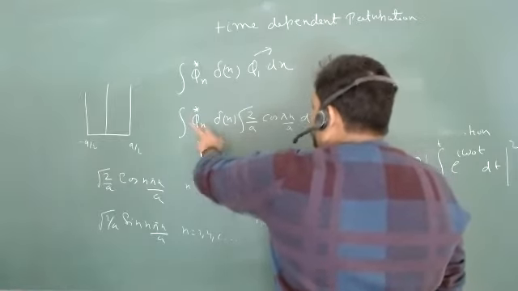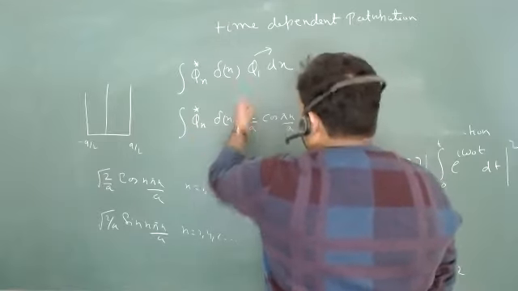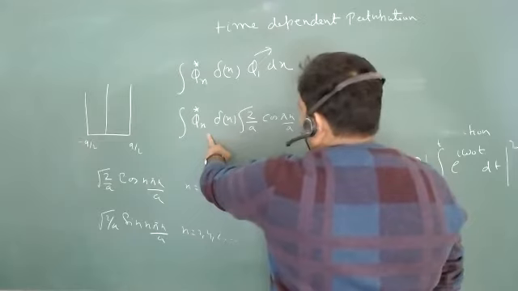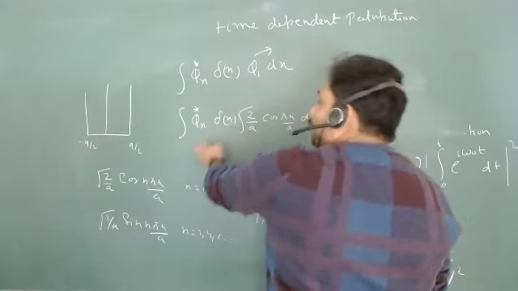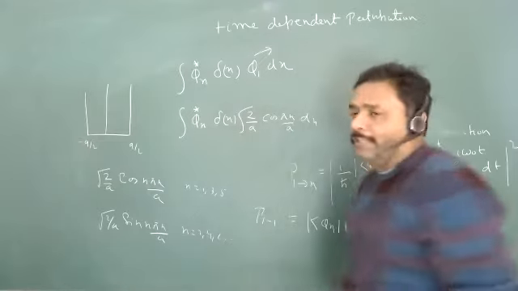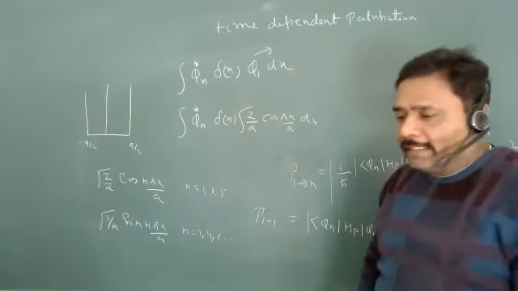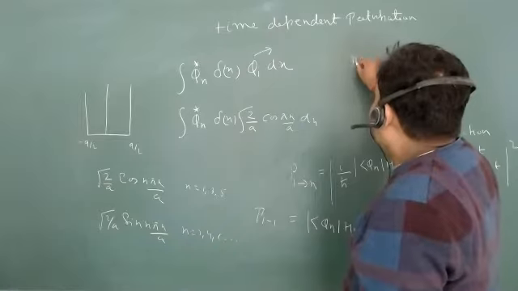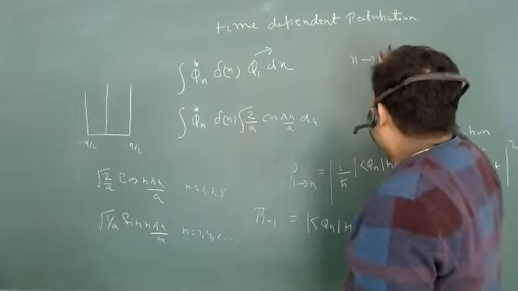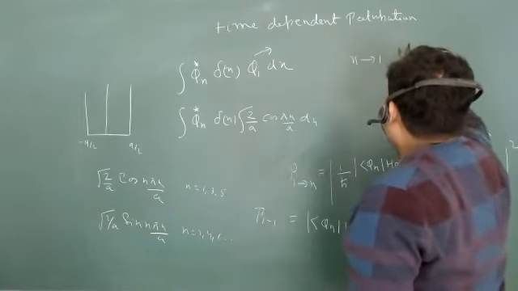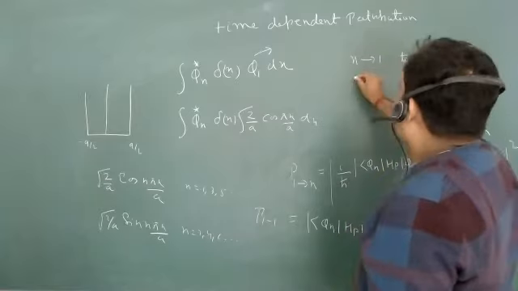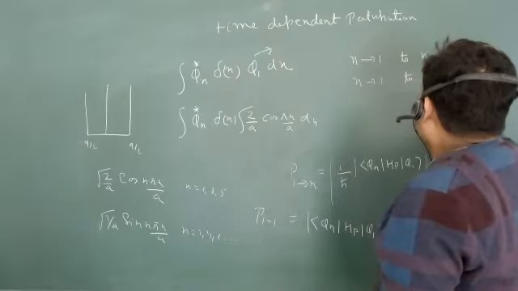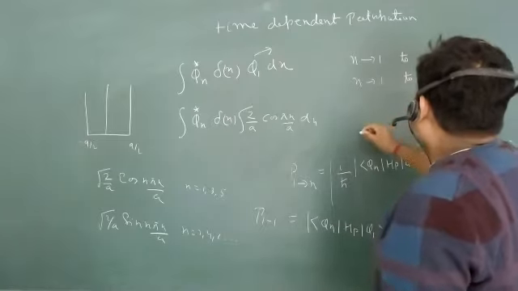Yes, sir. Because it will be a cos function and it will give you just 2 by a as your integration. Then n is equal to 4 is not going to survive. Then n is equal to 5, yes, it is going to survive. So what can be the possible transition? The possible transition is n is equal to 1 to n is equal to 3. You can go n is equal to 1 to n is equal to 5, isn't it?